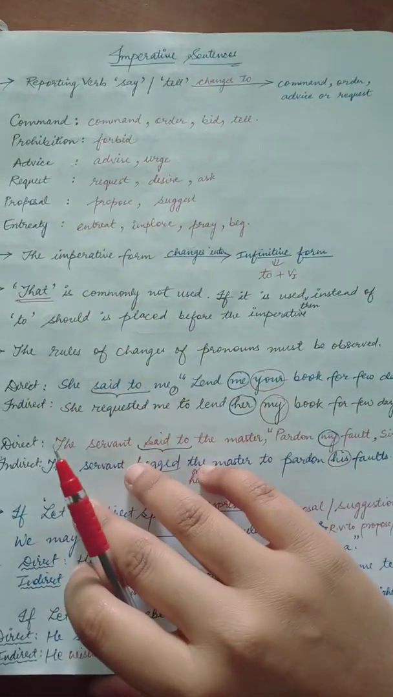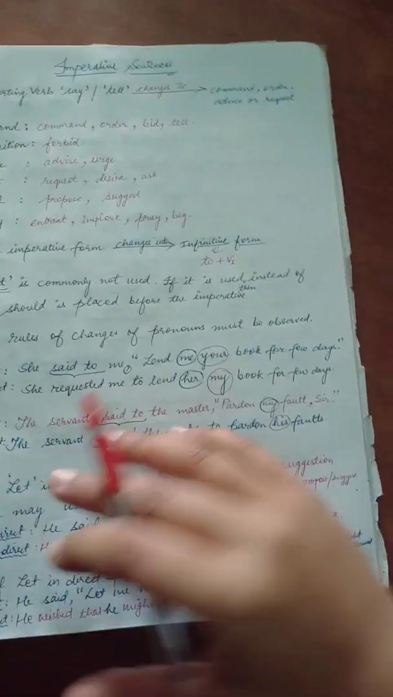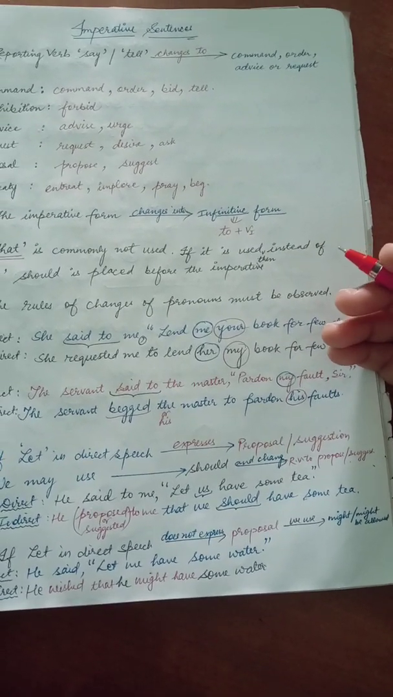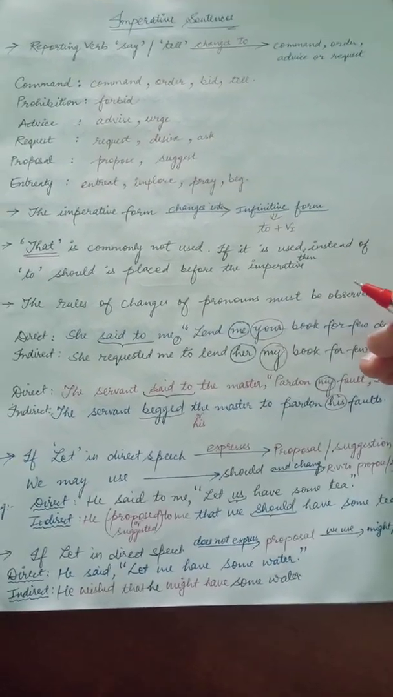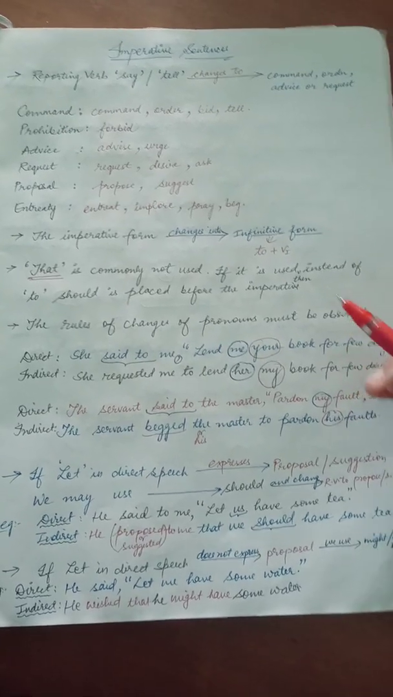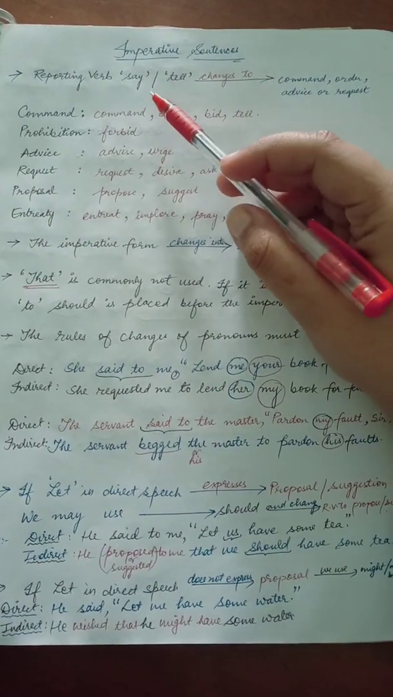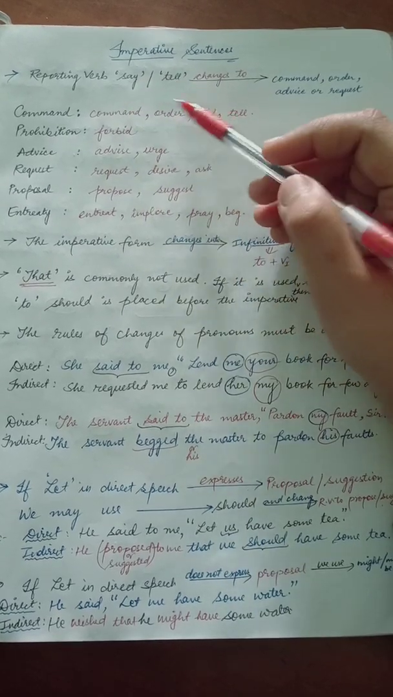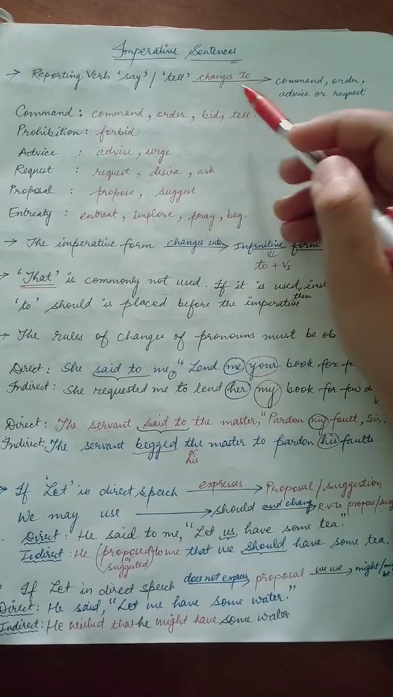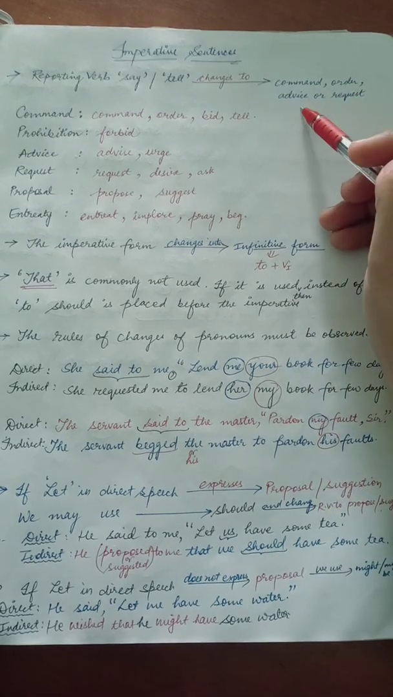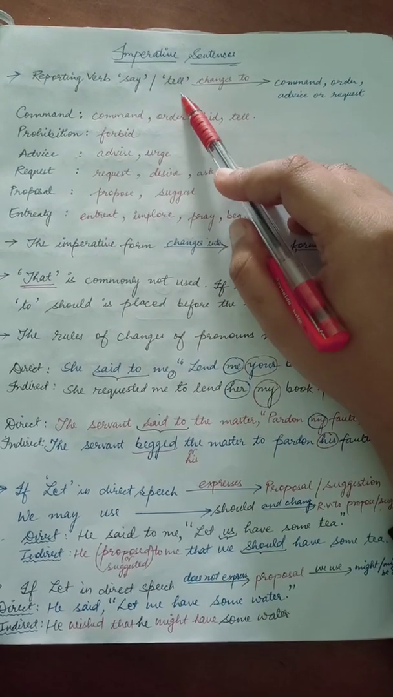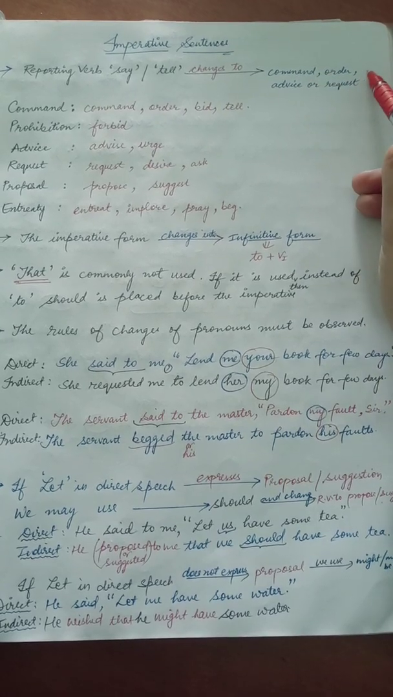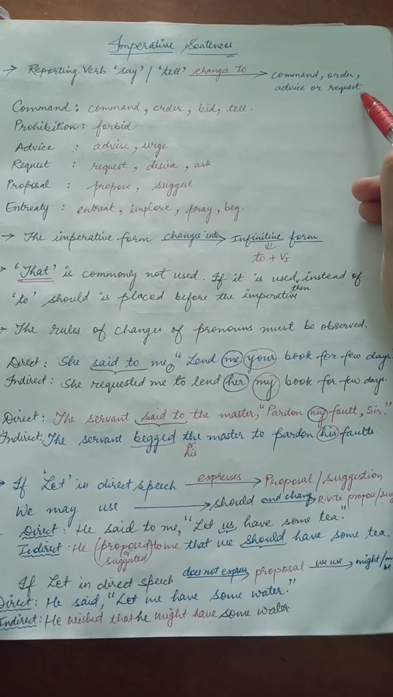What are imperative sentences actually? They are the sentences that show an order or give a command or request. Okay, so they are known as imperative sentences. Now, if the reporting verb contains say or tell or said, we are going to replace it with command, order, advice in case of say or tell. If said is given, then it will be commanded, ordered, advised or requested.